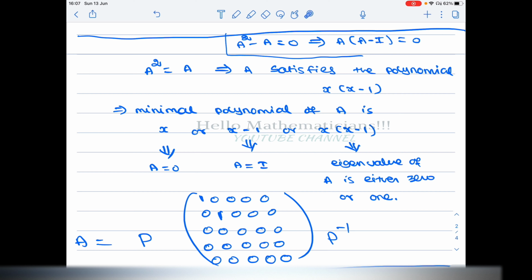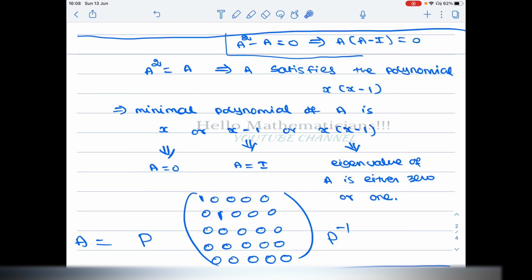Since the matrix is diagonalizable, we can write A equal to P inverse times a diagonal matrix times P, where the diagonal entries of the matrix are eigenvalues. What are the eigenvalues of A? We just saw that eigenvalues of A are zeros and ones. For example, A can have eigenvalue 1 two times, eigenvalue 0 three times.